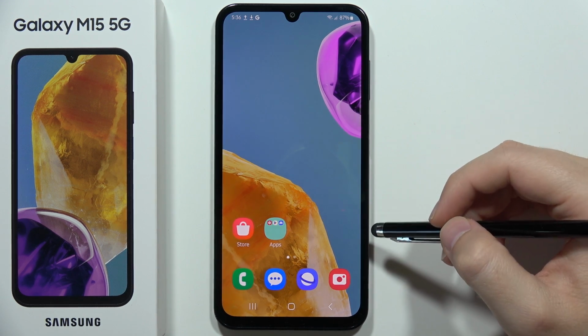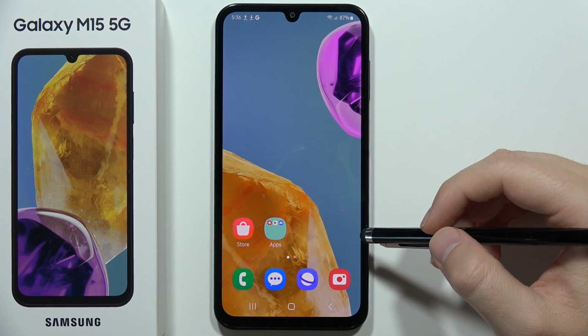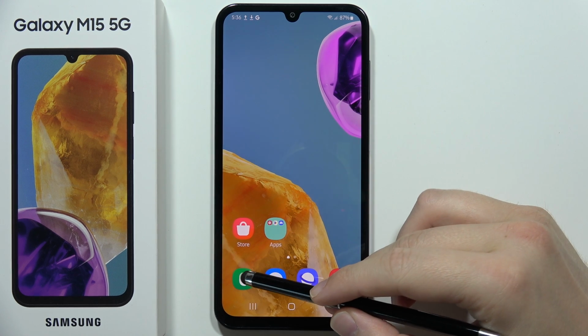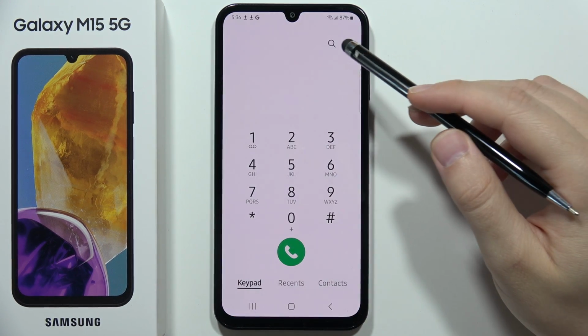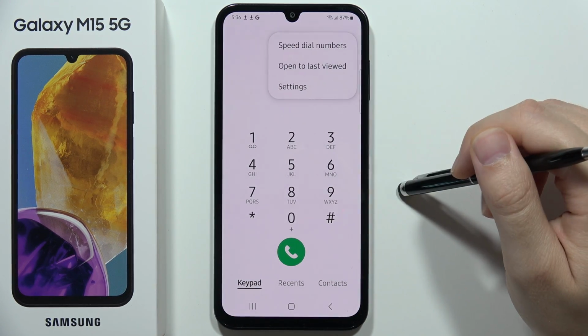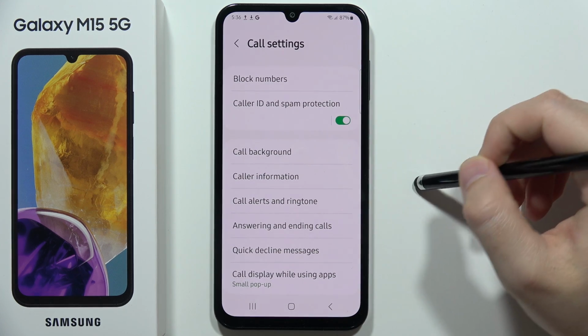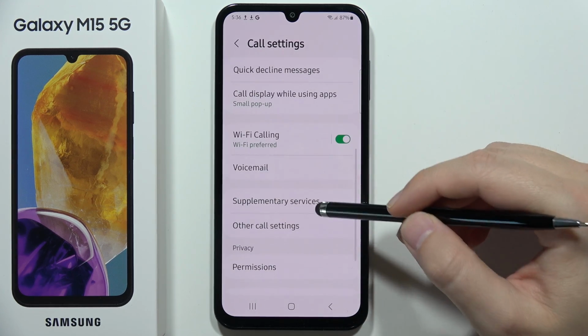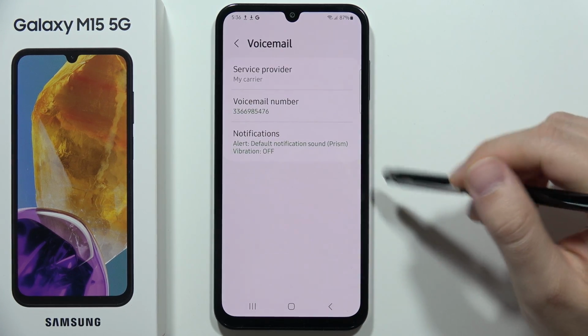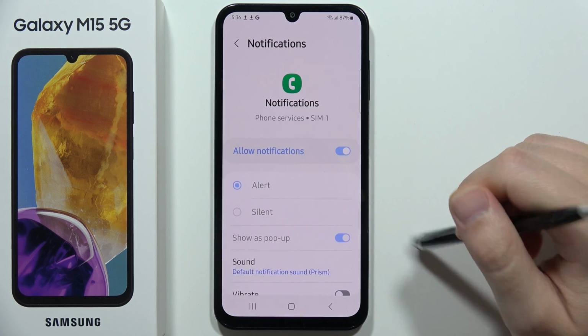Hey, to change voicemail notification sound on the Samsung Galaxy M15 5G, first you have to open the phone dialer, then click on the three dots in the right upper corner and open Settings. Now you will have to scroll down, open Voicemail, and then select Notifications.